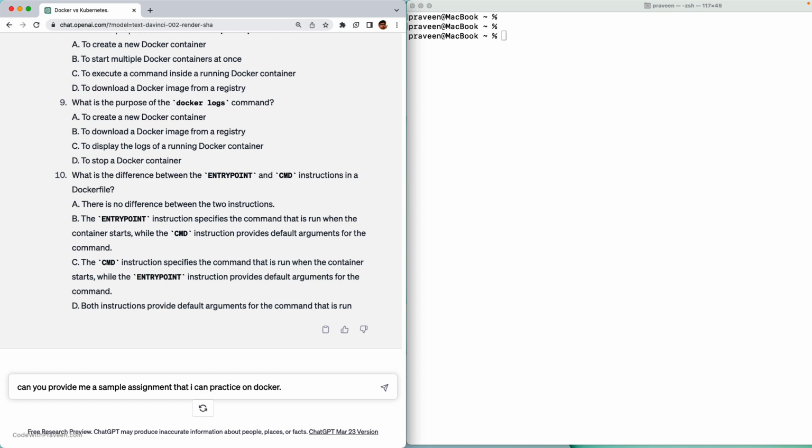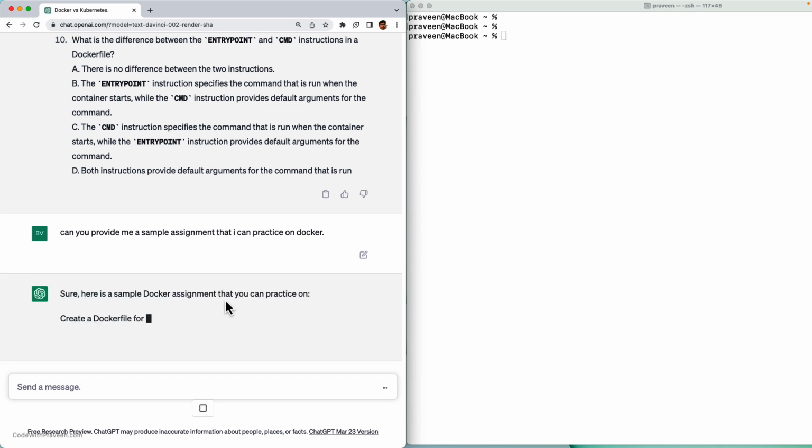If you want to include more details like which topic, whether it's a Dockerfile or managing the images, you can be explicit. You can set the difficulty level and you can add more instructions like be specific to Mac or Windows images. You can keep adding more conditions to it. For now, I'm just going to keep it quite simple.